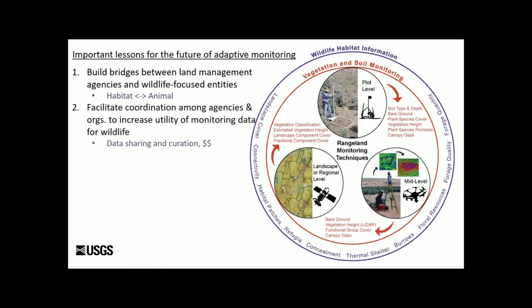Number two, facilitate coordination among agencies and organizations to increase utility of monitoring data for wildlife. Things like data sharing agreements and curation, very little effort's being put into those. And then, where's the money to support all of that?